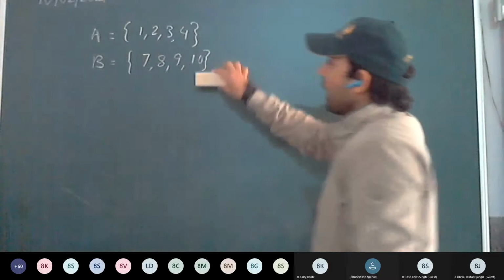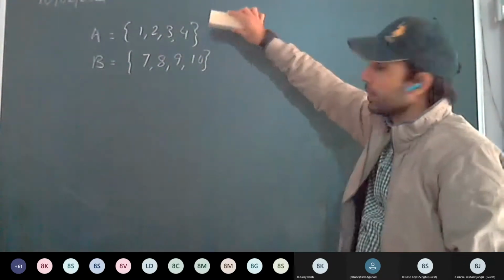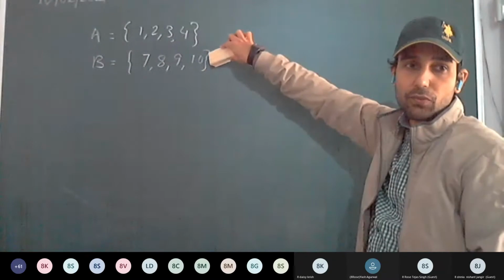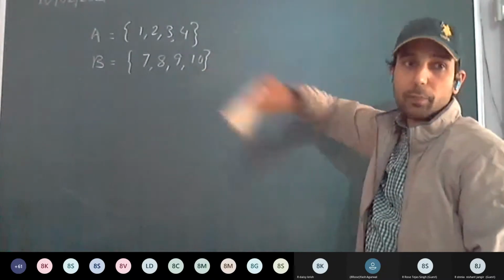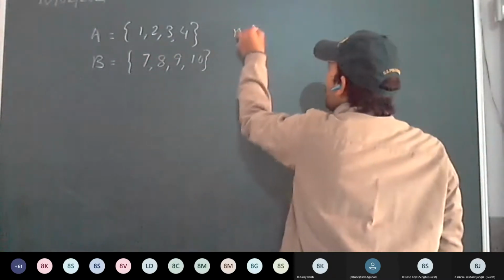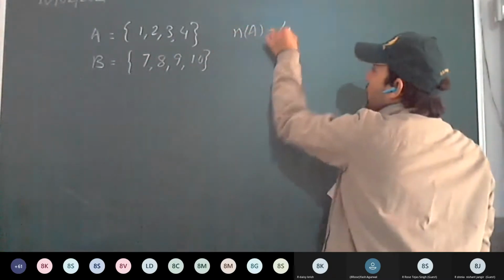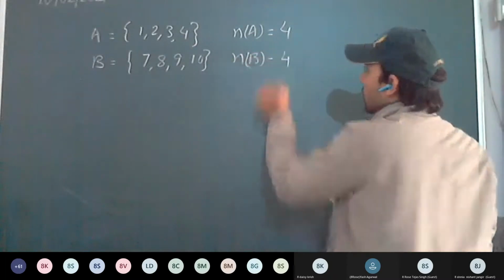Are they equivalent sets? Equivalent means number of elements of set A is equal to number of elements of set B. That is, number of elements are same in both. So how many elements are there? N of A equal to 4. N of B equal to again 4.